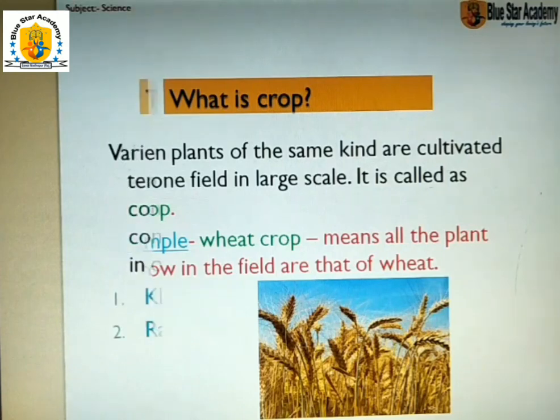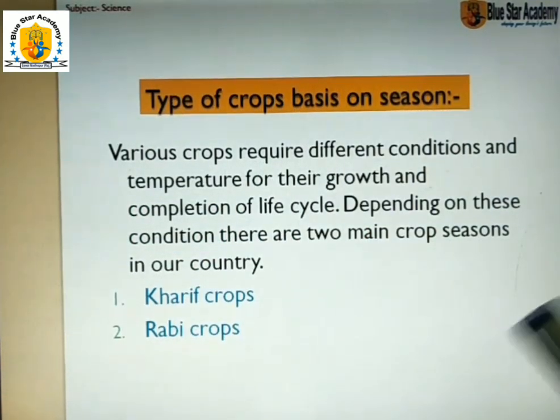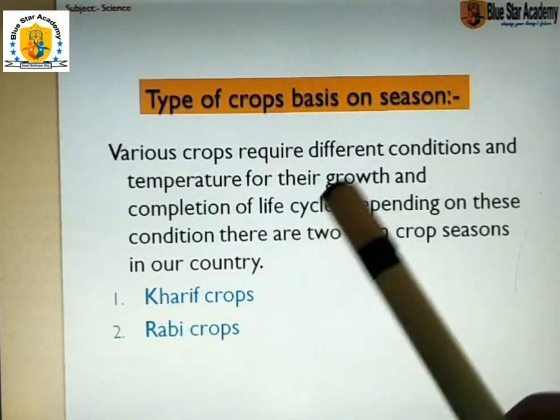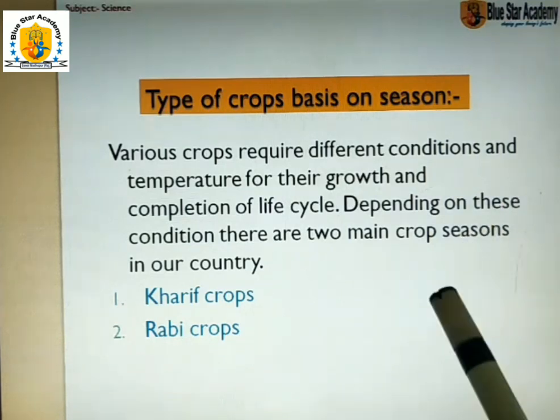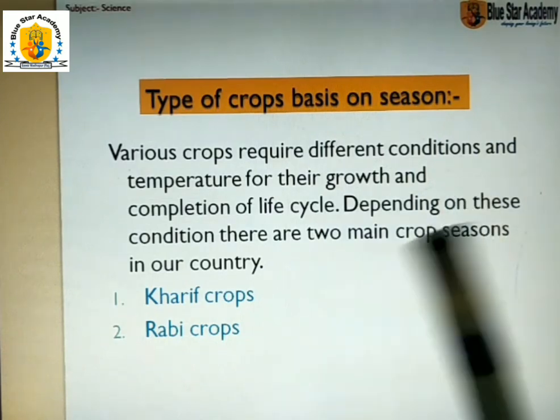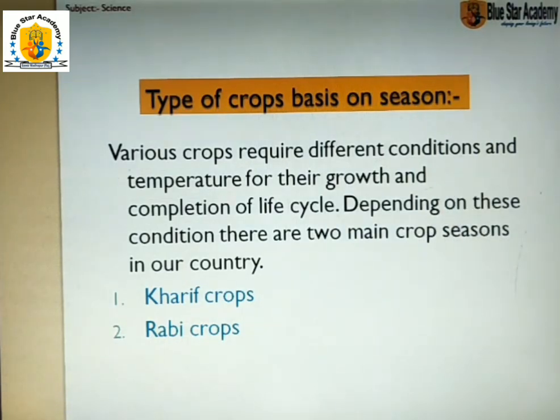The next topic is types of crops. Based on season, we grow many crops in the field according to temperature, climate, and seasons. Every crop is dependent upon these parameters. Various crops require different conditions and temperatures for their growth and to complete their life cycle.